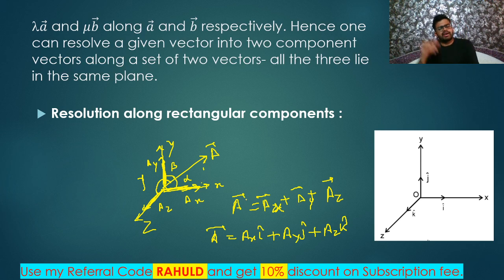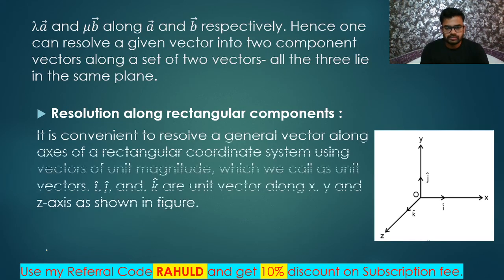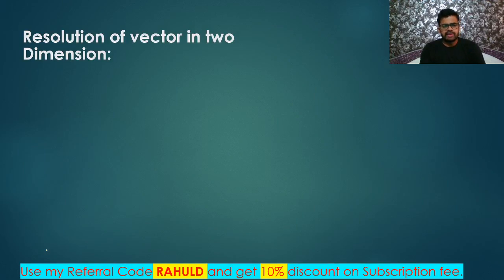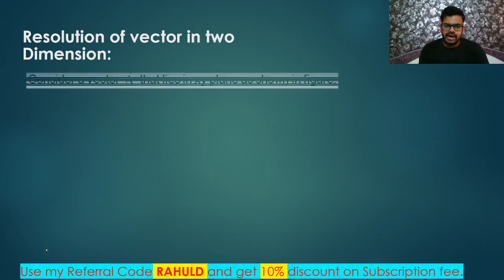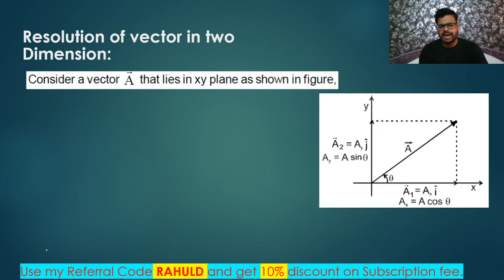Ax i cap, ay j cap, and az k cap. These are separately the resolutions of vector A along the x-axis, y-axis, and z-axis. Okay, remember this. So simple things I explained to you, right? Resolution of a vector in two dimensions, just talking about x direction and y direction.